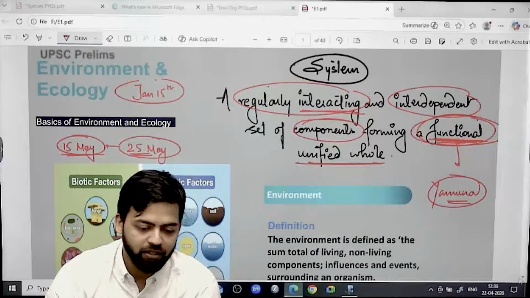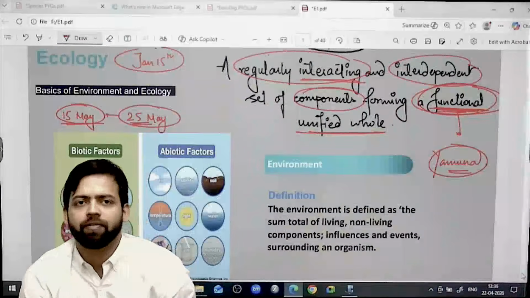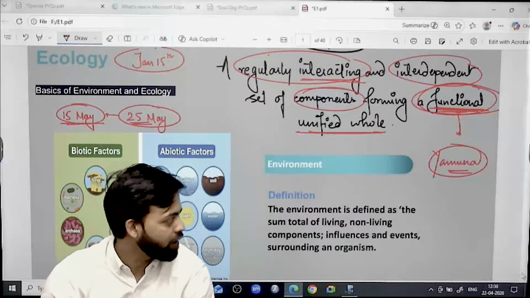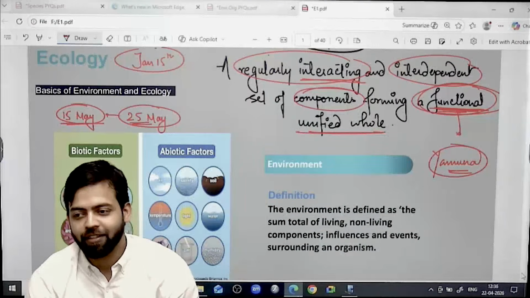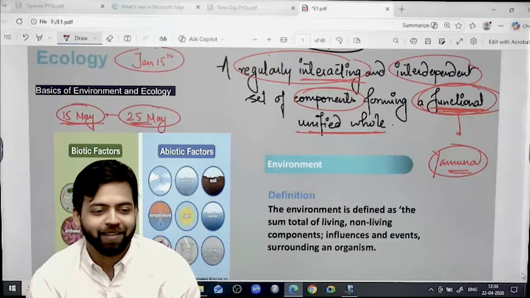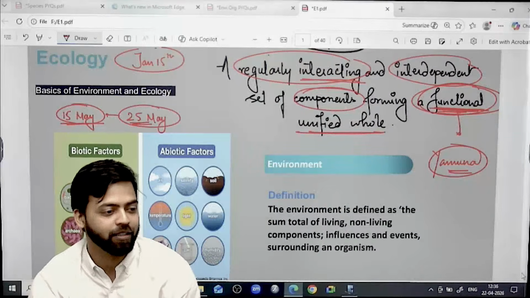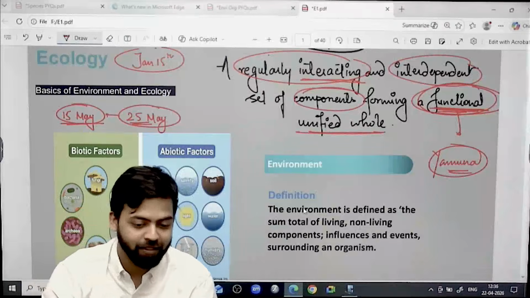Okay, so write the definition of environment. It is defined as the sum total of, and you will feel we all know about the definition. There is no need for this kind of definition. But when it comes to answer writing, it becomes very, very important. So write down the definition.